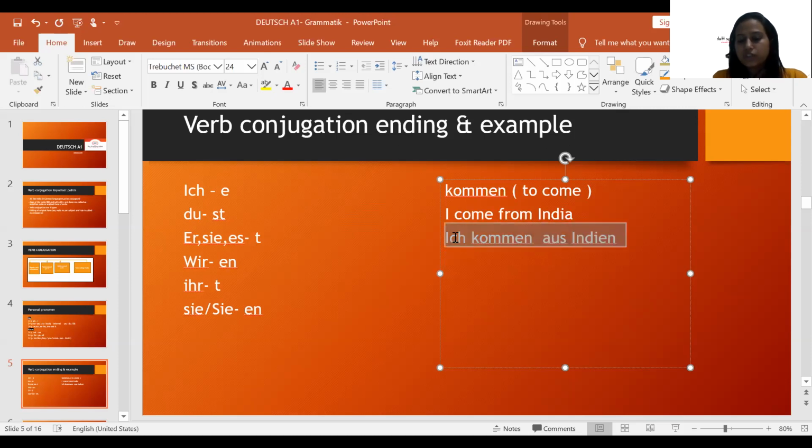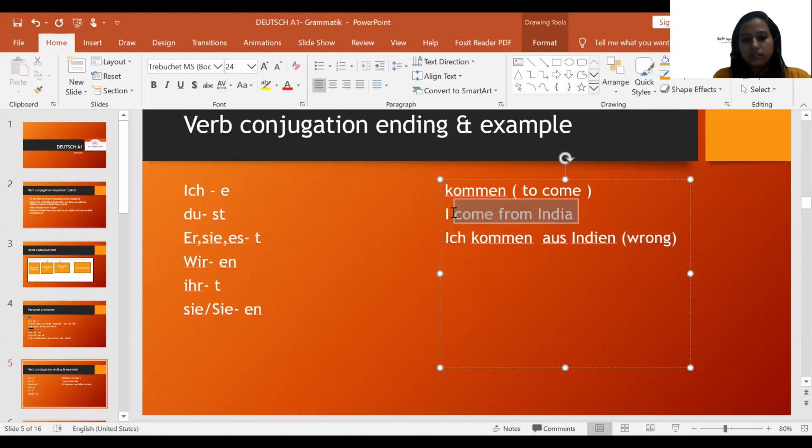Now in this construction, I have just taken this verb and placed it here. It means I have not done any conjugation here. I have not yet conjugated the verb. In the next line you will see, so this basically is wrong. It's a wrong one. Because why? Because I have not conjugated the verb. In the next line you will see how I do the conjugation.